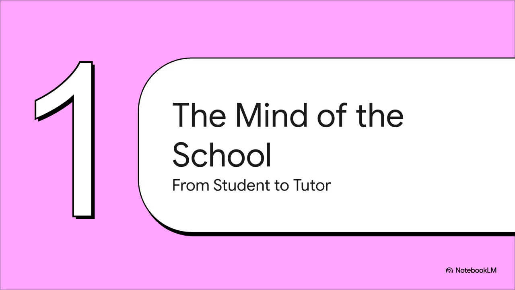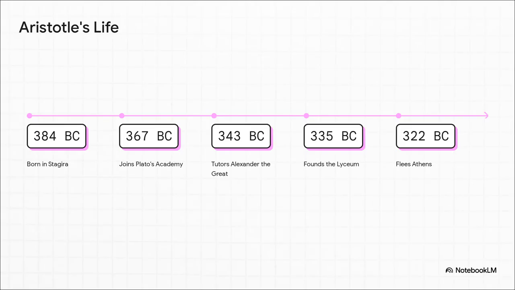Section 1. The mind of the school. From Plato's student to Alexander's tutor. We have to start chronologically with the man behind the mind, tracing his physical journey through the ancient world. So he was born way back in 384 BC in Stagira, up in northern Greece. Aristotle was actually the son of a royal physician, which probably sparked his lifelong obsession with the natural sciences.